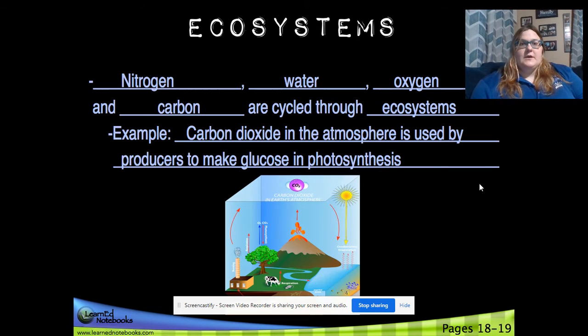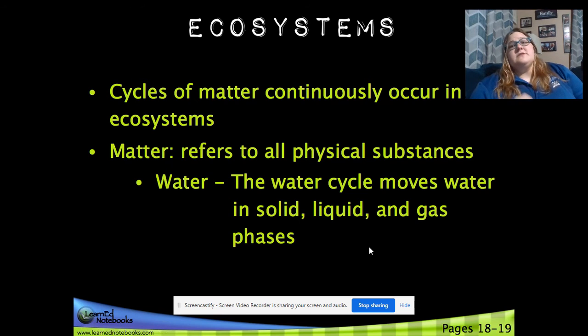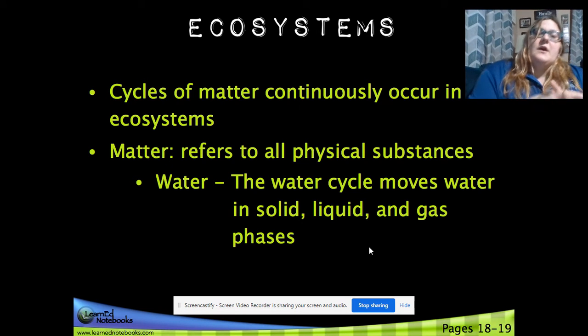Nitrogen, water, oxygen, and carbon are all cycled through ecosystems. An example is the carbon dioxide in the atmosphere, which is used by producers to make glucose in photosynthesis. And it's constantly a cycle. Plants are taking in the carbon dioxide, the cow's giving it off, a volcano can give it off. It comes back down, can go into the water, and it is constantly cycled. Cycles of matter continuously occur in ecosystems. Matter refers to all physical substances, so everything that we can touch.